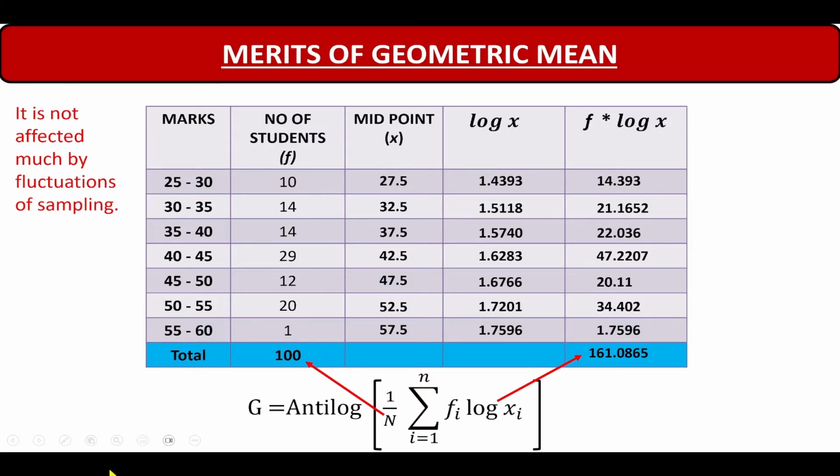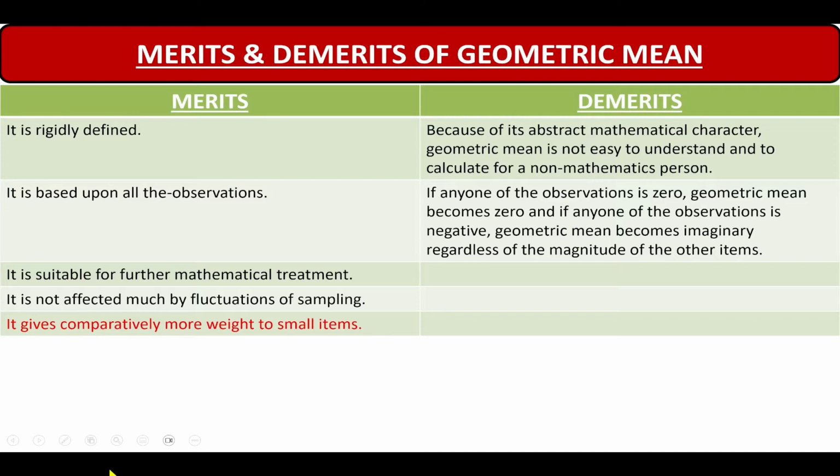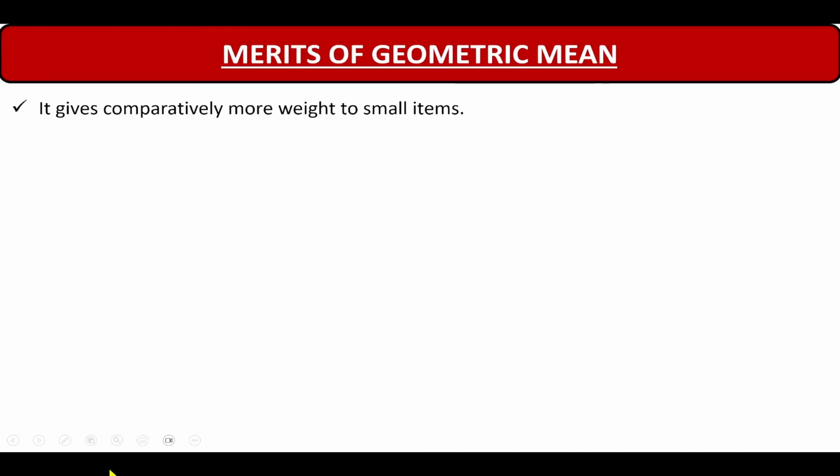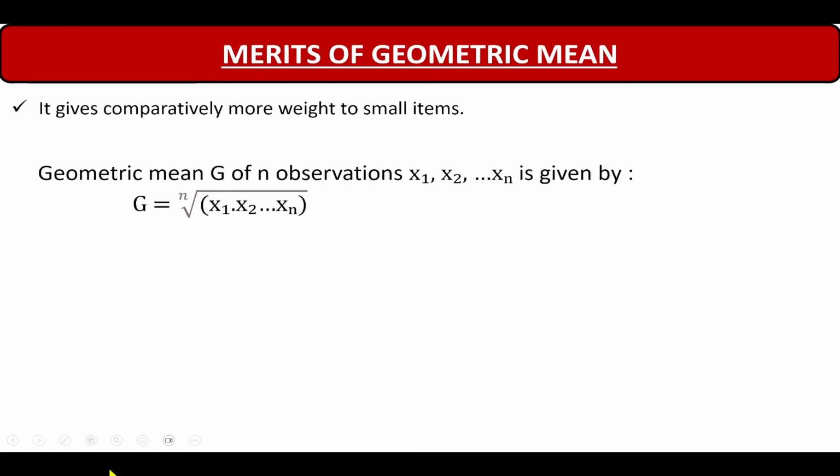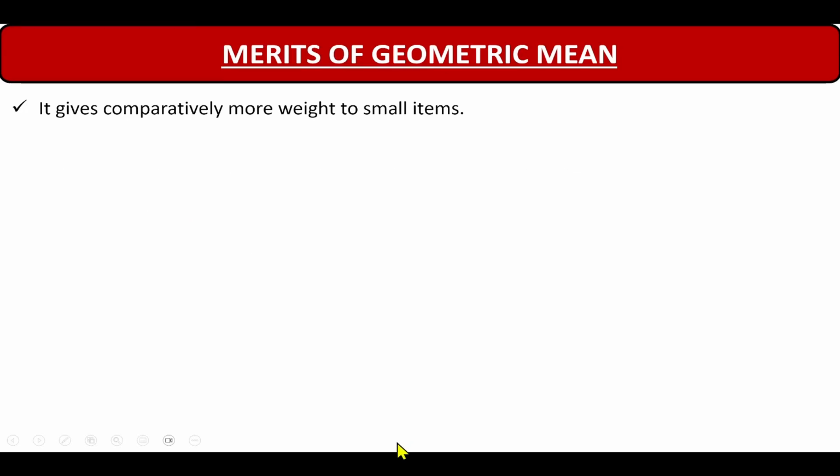This is the merit. And coming to the last merit of geometric mean, it gives comparatively more weight to small items. What does this mean? If you consider the formula, the geometric mean of n observations is given by G equal to the nth root of the product of all the observations. And in the case of a product, if you reduce the value of any one observation, the value of the entire product is going to go down. Let us understand this with the help of an example.